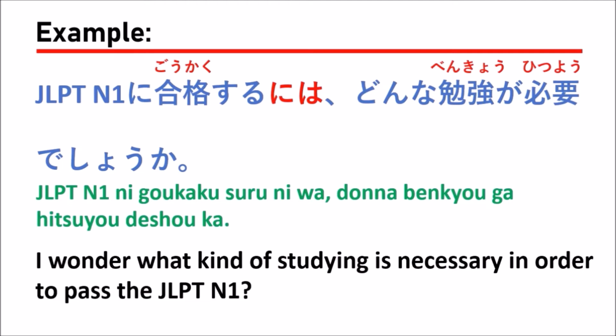In the masu form, one can say gokaku shimasu, and in the past tense, 合格した or 合格しました。But the dictionary form is 合格する。So JLPT N1 に合格するにはどんな勉強が必要でしょうか means in order to pass the JLPT N1, what kind of studying is necessary?